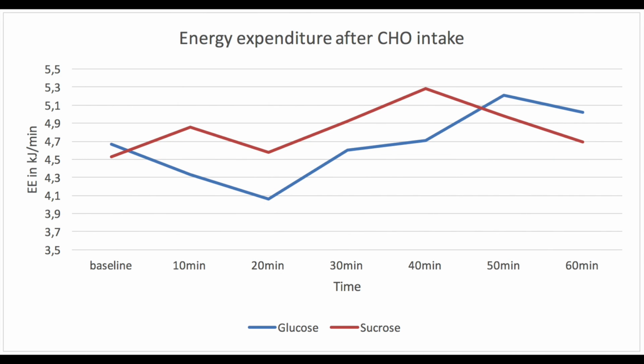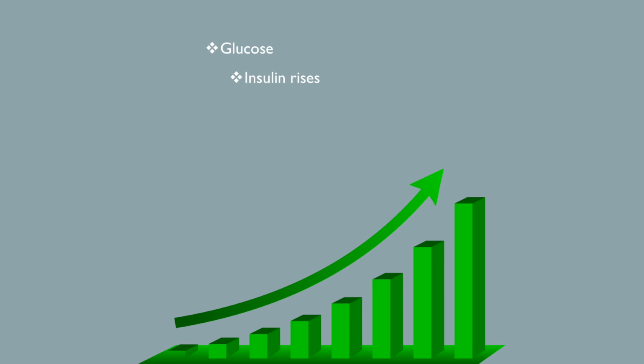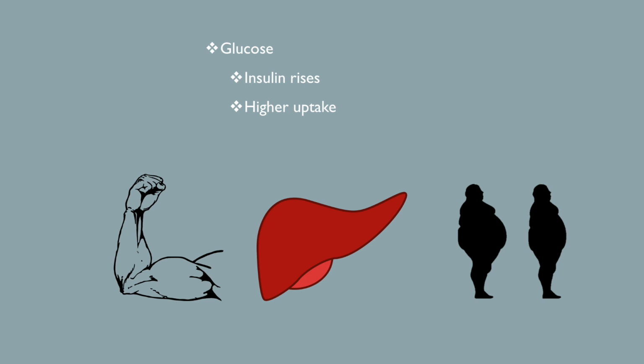The results of the energy expenditure, which is the sum of carbohydrate oxidation and fat oxidation, are not in line with our hypothesis either. Sucrose intake results in an earlier peak in energy expenditure than glucose intake. We can explain this if we look at what happens in the body after glucose intake. After glucose intake, the insulin level in the blood rises, which results in a higher uptake of glucose in muscle cells, liver cells and adipose cells. The glycogen storage is restored in muscle and liver, and some fat is formed as well. So intake of glucose results in a higher storage rather than a higher oxidation.